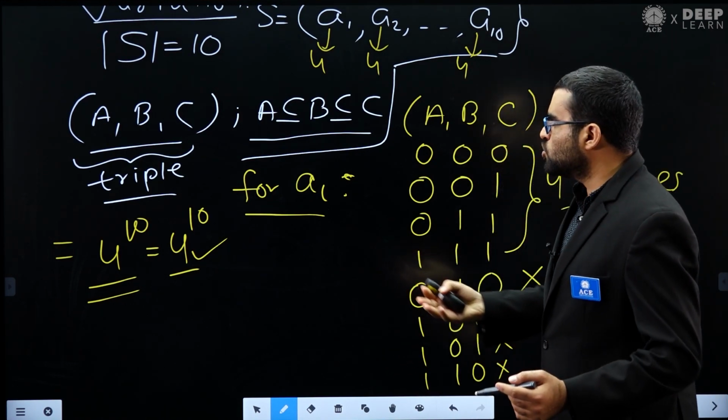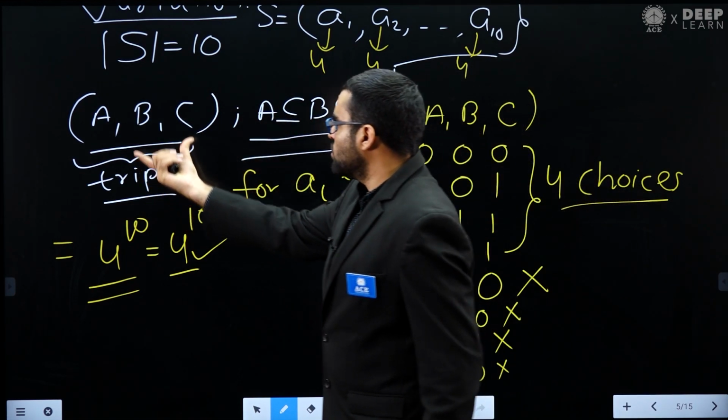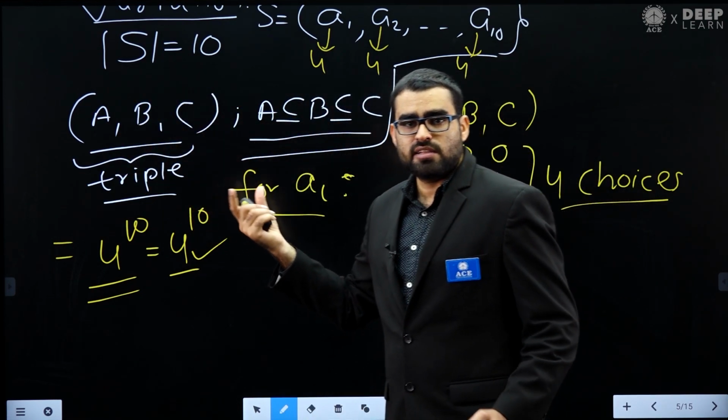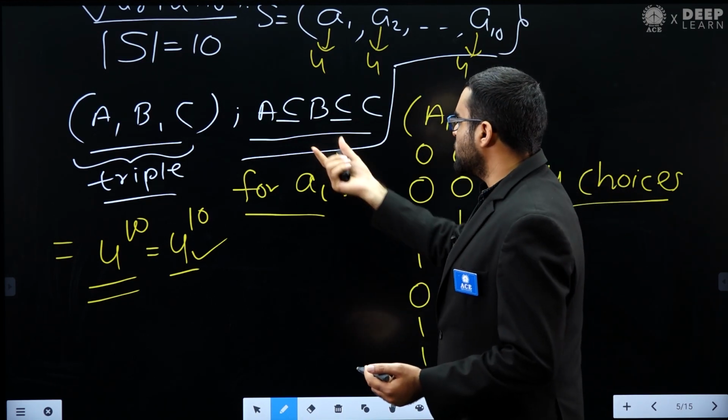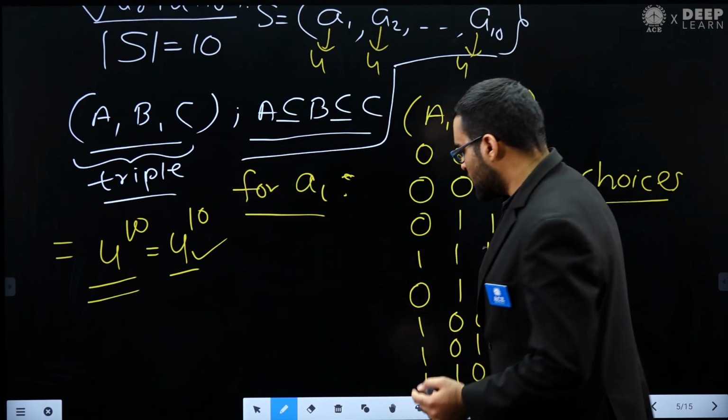They can ask you any variation. For example, here I am asking you how many triples we can create. They can ask you more variations also. For example, maybe A is a subset of B, but B is a superset of C. So this type of variation also can be asked.